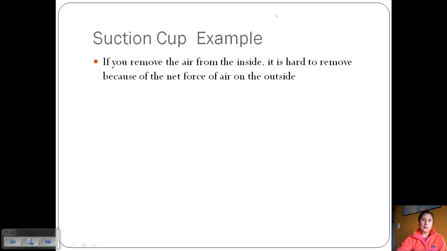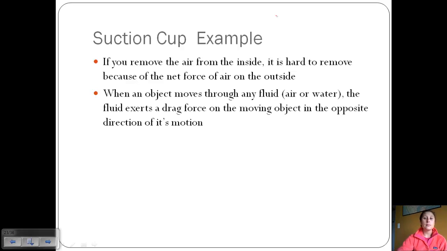Okay, so let's look at an example of that using a suction cup. So we know when you put a suction cup on the window, you push it so that all the air on the inside is removed. So now you've created this unbalance of forces. You don't have a 0 net force anymore. And that's why the suction cup is difficult to remove, because you have this net force of air pushing on the outside, but you don't have anything pushing from the inside. And so that outside force keeps the suction cup adhered to the window.